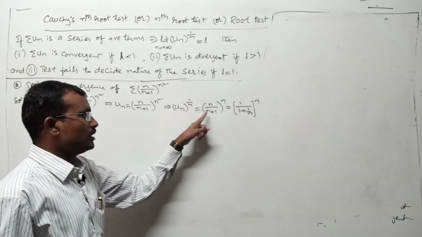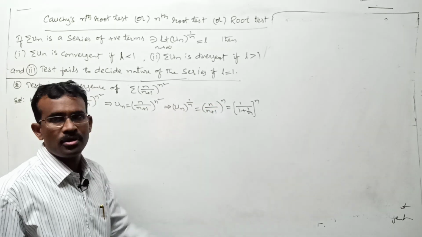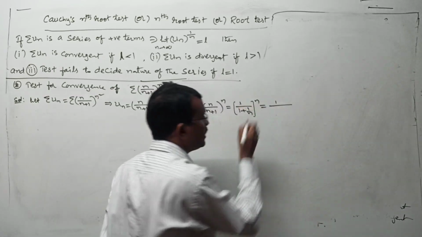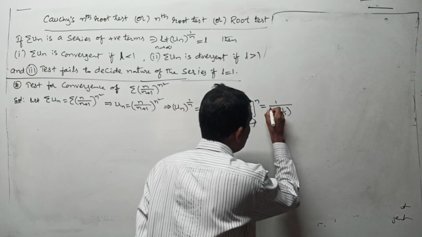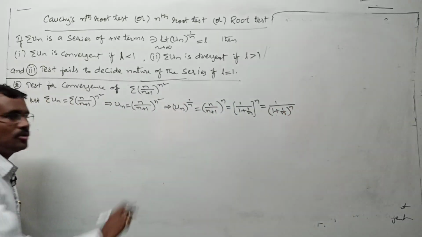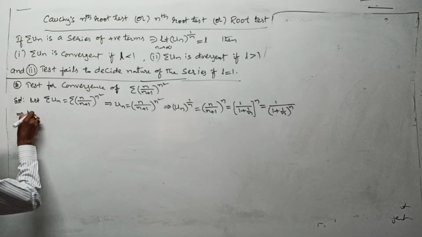Right? Here n is common, n gets cancelled, so we get 1 by (1 plus 1 by n) whole to the power of n. Otherwise you can write this as 1 by (1 plus 1 by n) whole to the power of n, because 1 power n is 1. Any problem? This is the simplified un whole to the power of 1 by n. Now take the limit as n tends to infinity.